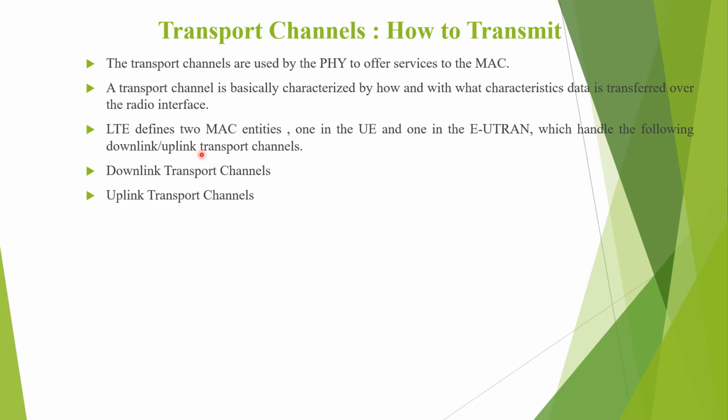LTE defines two MAC entities, one in the user equipment and one in the E-UTRAN, which handle the following downlink as well as uplink transport channels. So there are two types of transport channels dedicated for different operations, categorized as downlink transport channels and uplink transport channels.